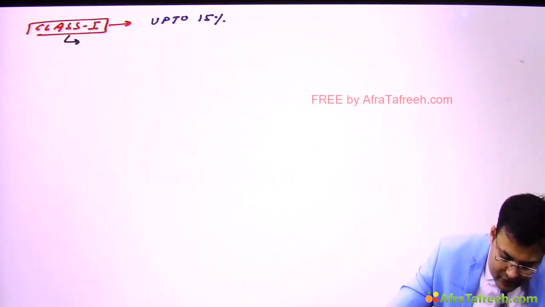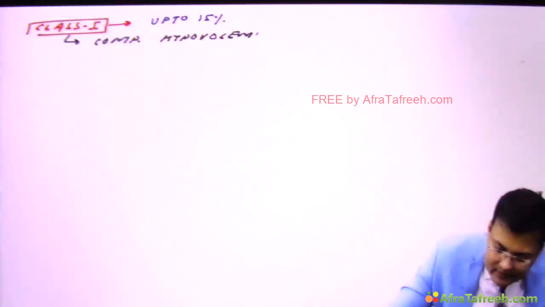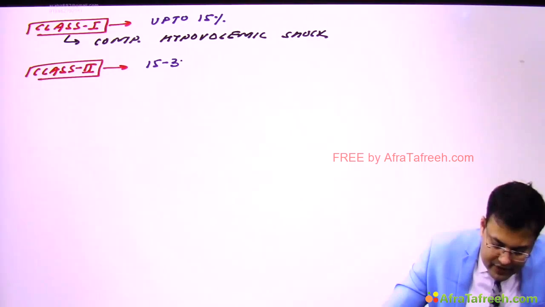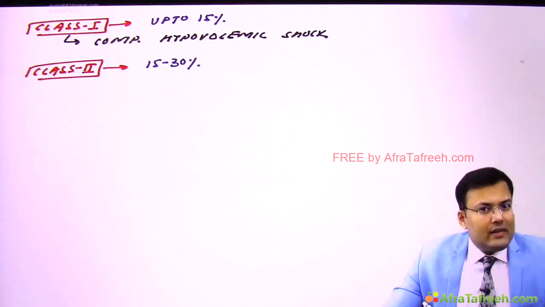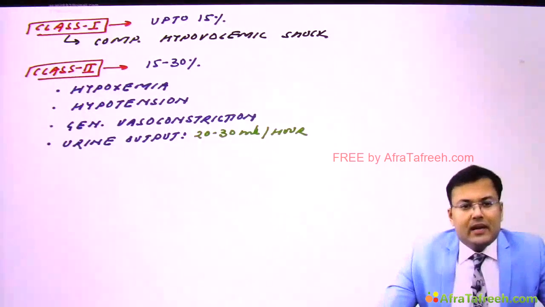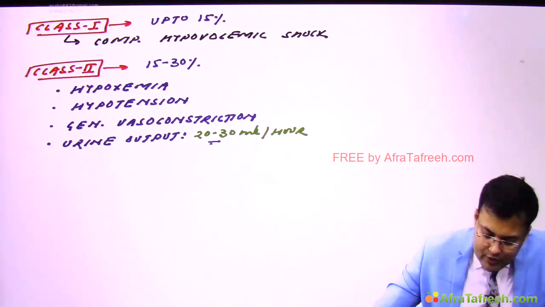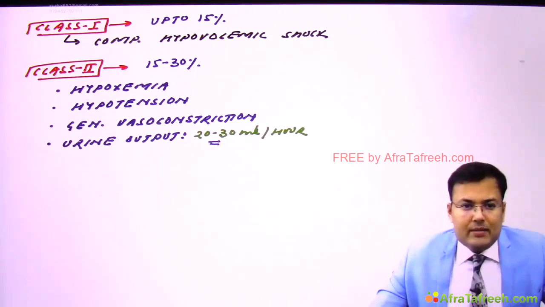So what's the other name of class 1? It's also known as compensated hypovolemic shock. Clear? So compensatory mechanism maintains the cardiac output. What happens in class 2? In class 2, how much blood loss is there? In class 2, there is blood loss 15 to 30% of blood volume. So what are the manifestations? So in class 2, there is hypoxemia, there is low BP, means hypotension, there is generalized vasoconstriction, and how much is the urine output? It's 20 to 30 ml per hour.